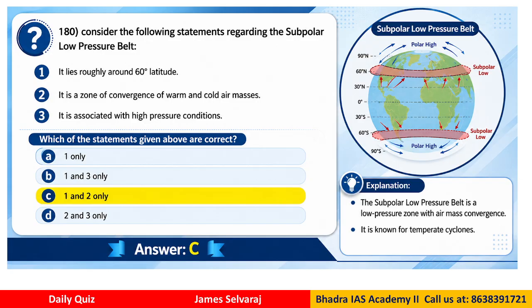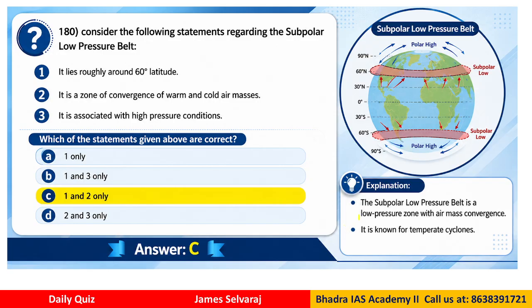Question number 180, right? Consider the following statements regarding the subpolar low pressure belt. It lies roughly around 60-degree latitude. It's a zone of convergence of warm and cold air masses. It is associated with high pressure conditions. So which of the statements given above are correct? Only 1, 1 and 3, 1 and 2, 2 and 3. Which statements are correct? Okay.